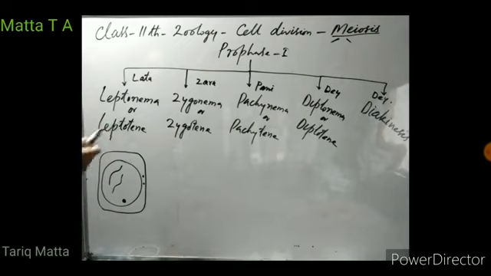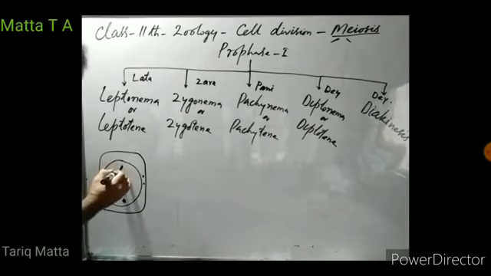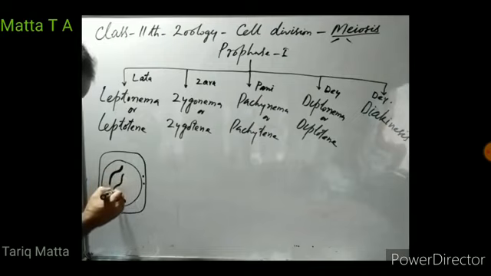As the cell enters into this phase, these chromosomes start coiling up. These chromatin fibers start coiling up, and they start appearing as thick rod-like structures. Now the chromosomes coil up, they condense, and they start appearing as thick rod-like structures.